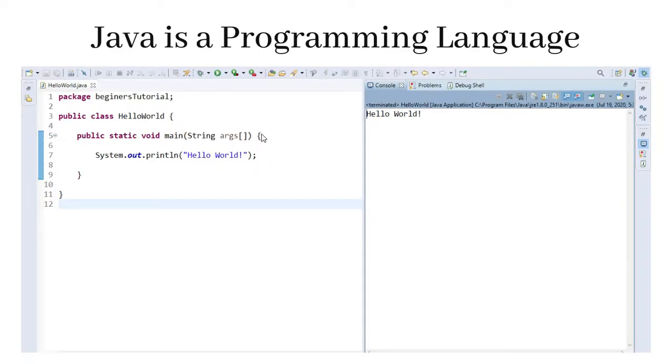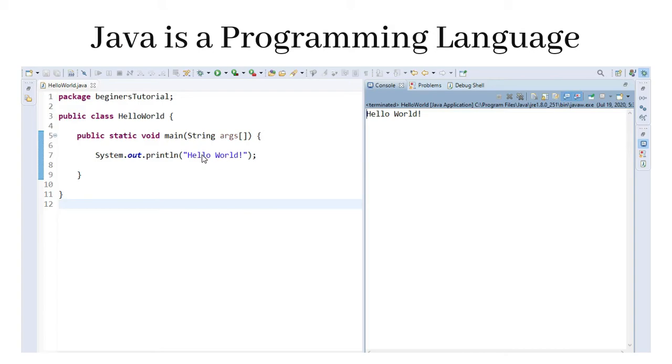Okay, now let's talk about how Java is a programming language. So our objective is to print hello world, and to do this we will have to write these three lines of code. In the first line we have created one HelloWorld class, in the second line we have created one main method, and in the third line we have called one println function. In the parentheses we have passed a string of hello world.